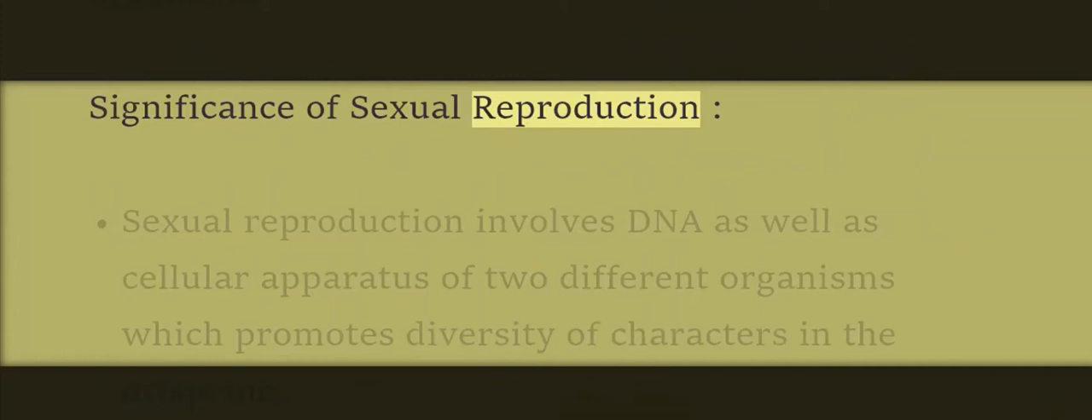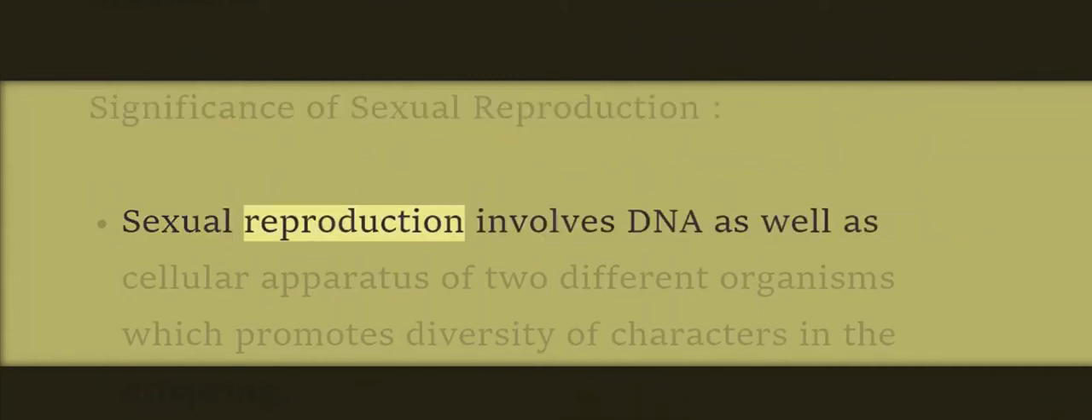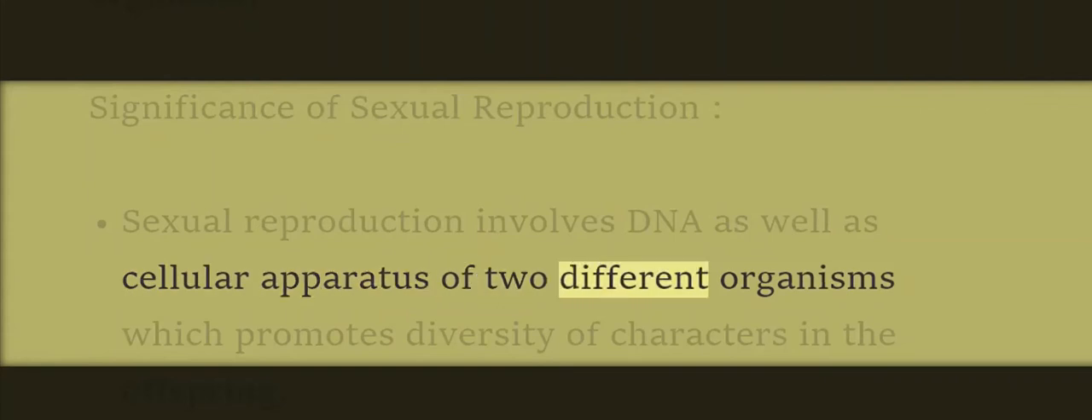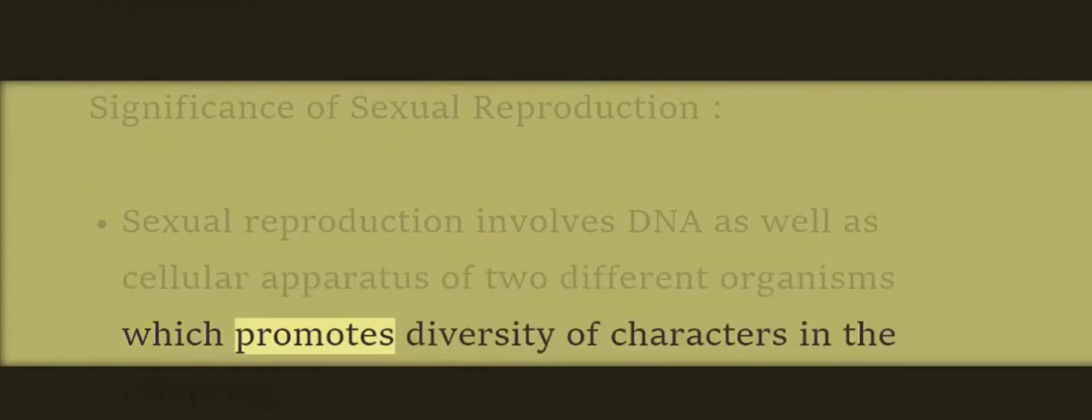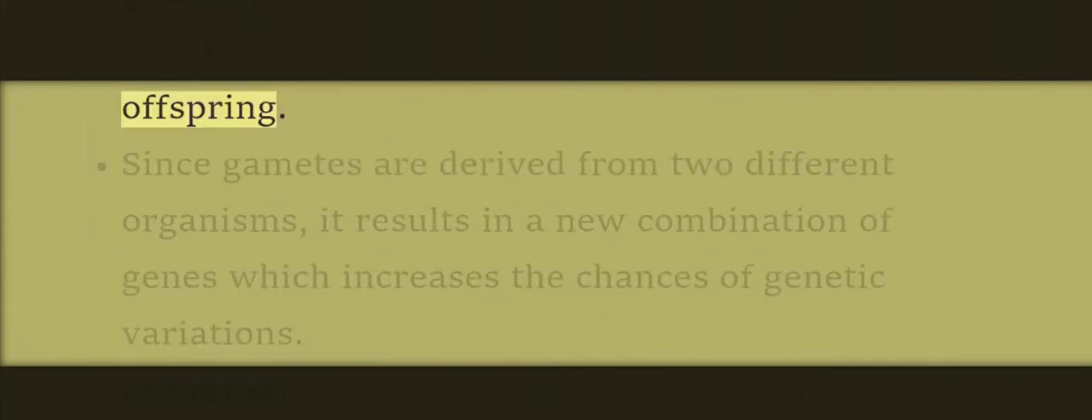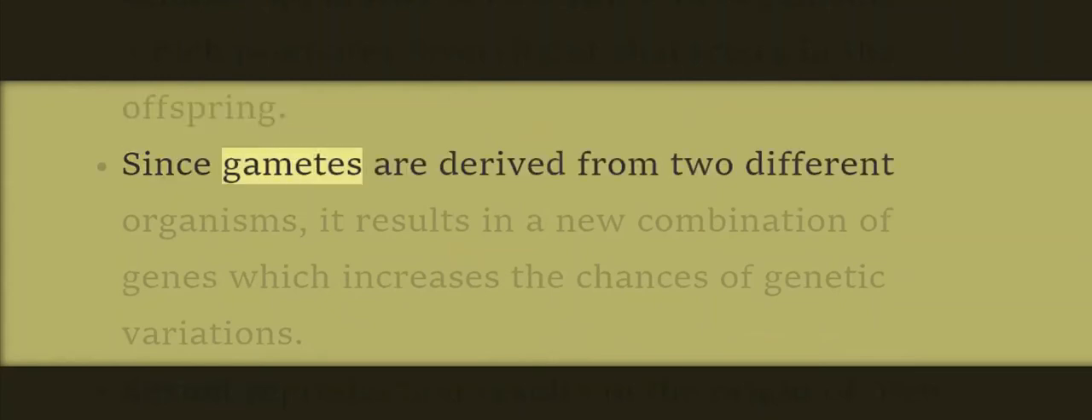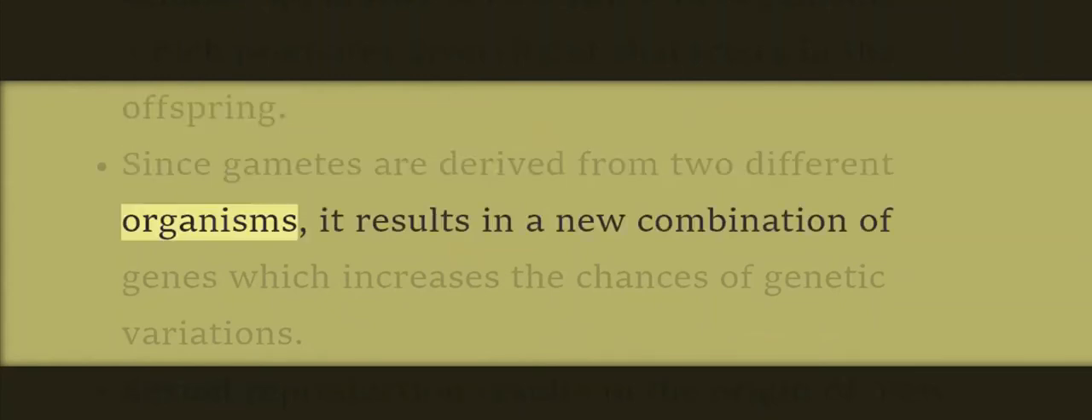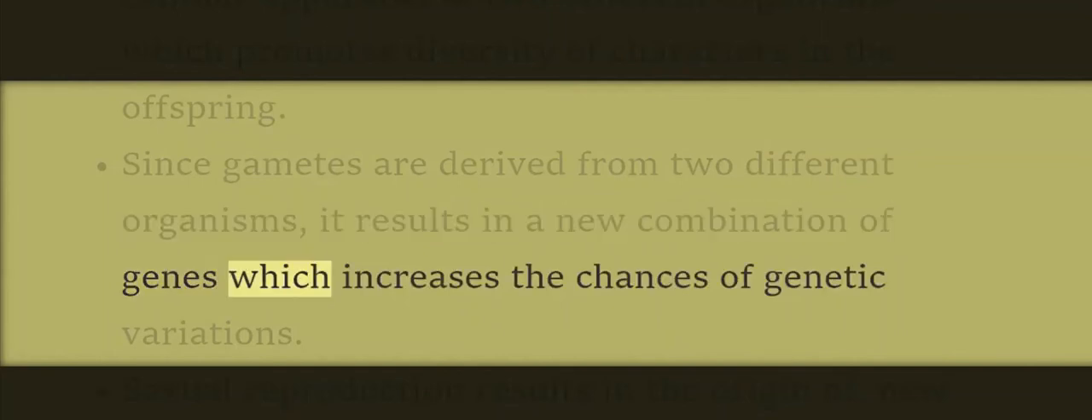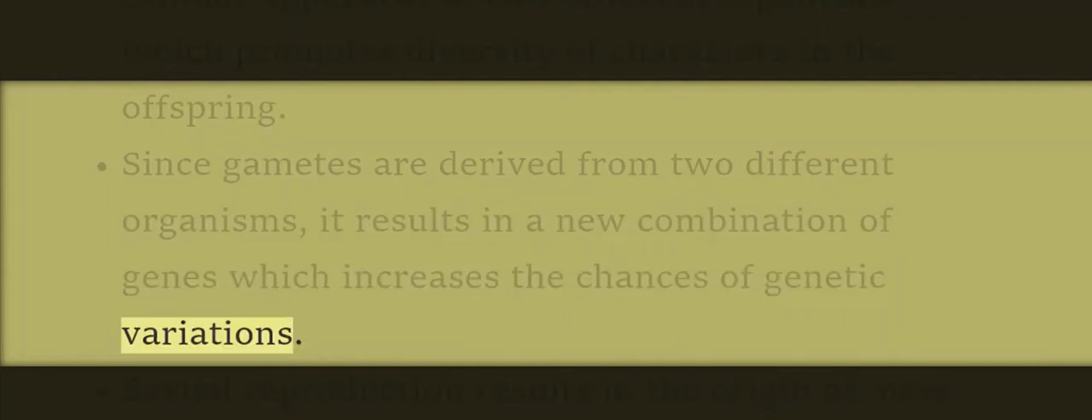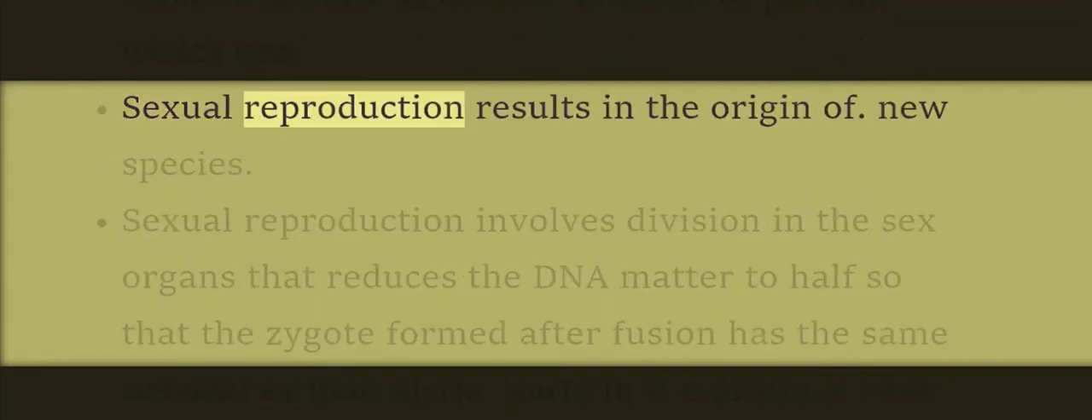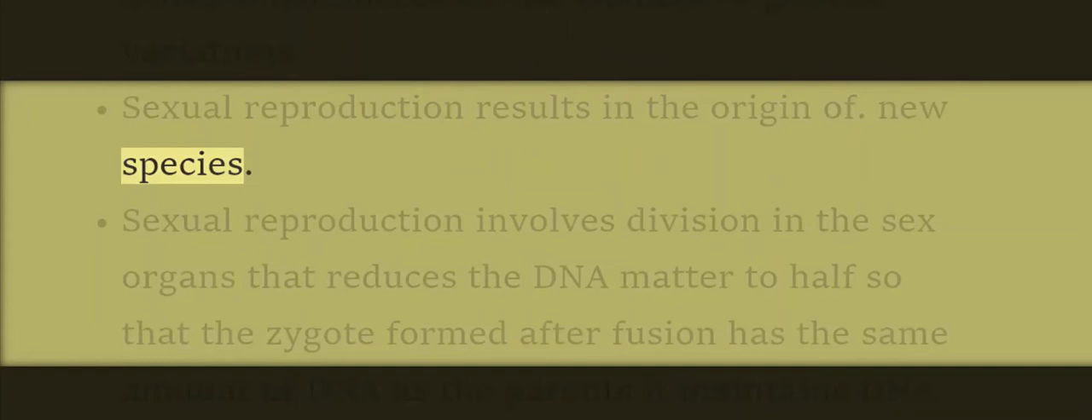Significance of sexual reproduction. Sexual reproduction involves DNA as well as cellular apparatus of two different organisms, which promotes diversity of characters in the offspring. Since gametes are derived from two different organisms, it results in a new combination of genes, which increases the chances of genetic variations. Sexual reproduction results in the origin of new species.